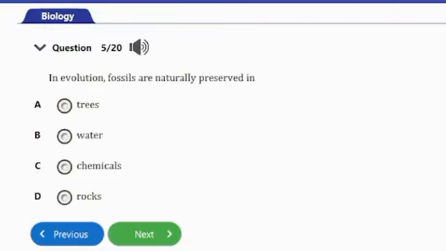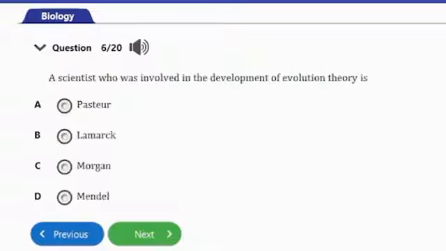So let's consider the next question here. Question number 5. It says, in evolution, fossils are naturally preserved in A. trees, B. water, C. chemicals, D. rocks. So guys, the answer to this question is option D, and that's rocks. So let's consider the next question.